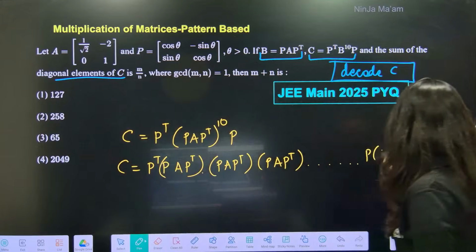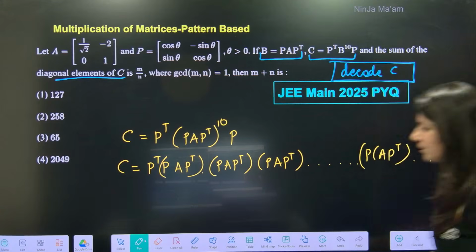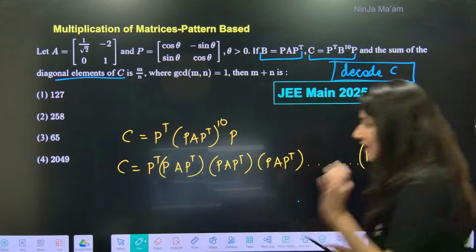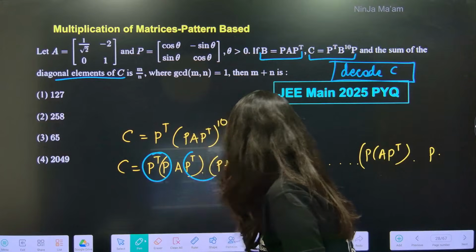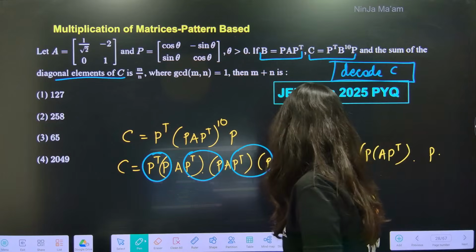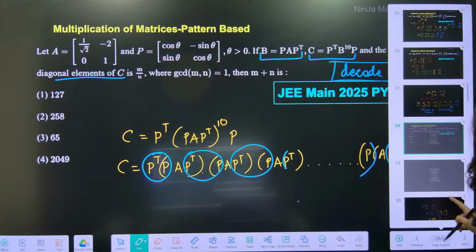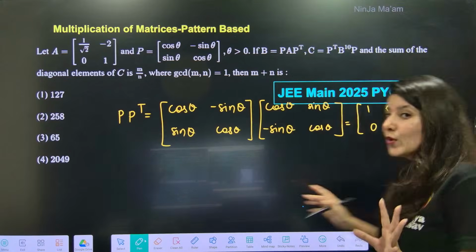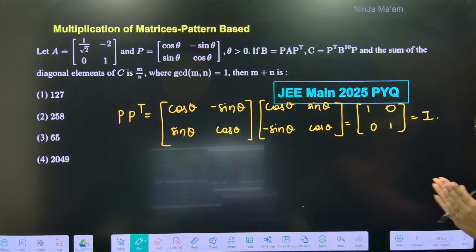Last is P A P T. And last is P again. So I can clearly see that P transpose into P, P transpose into P, P transpose into P so many times, and last also P transpose into P. So I desperately need to calculate now what is P transpose into P.